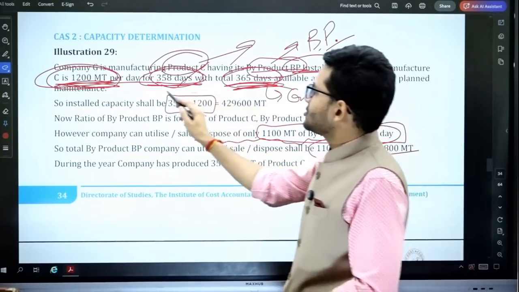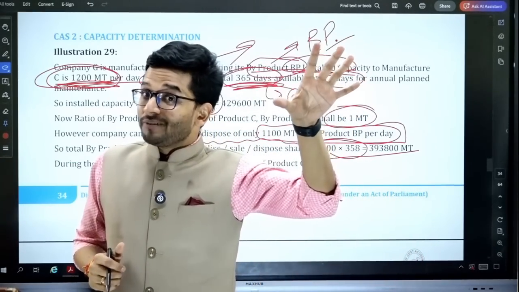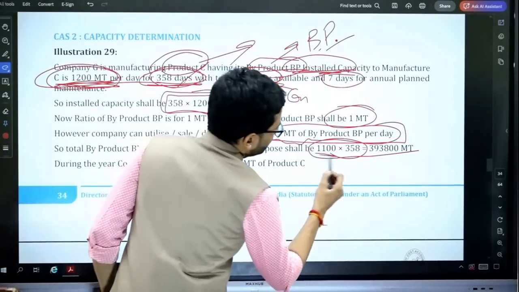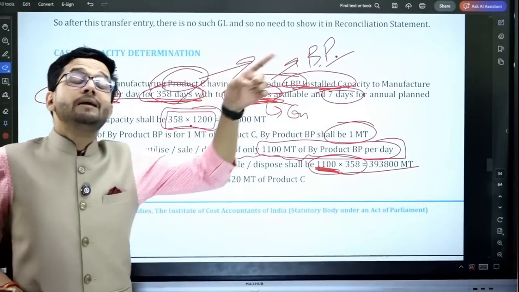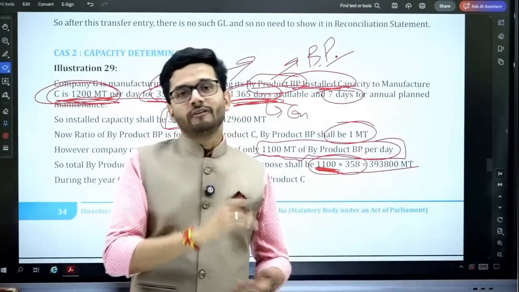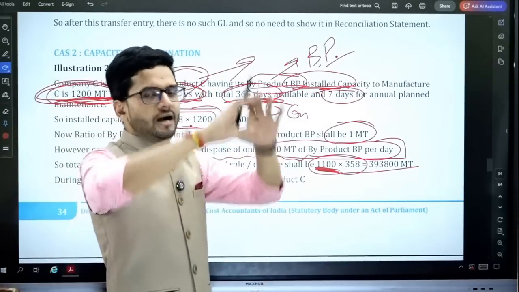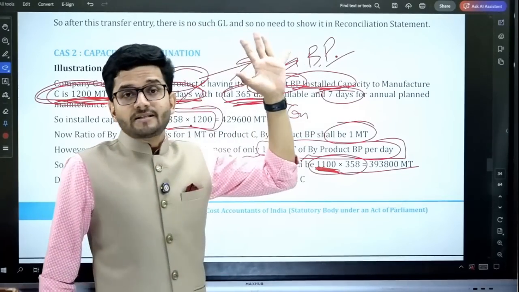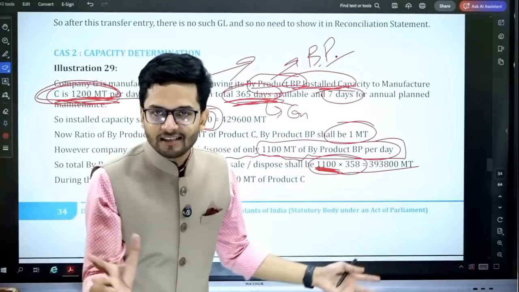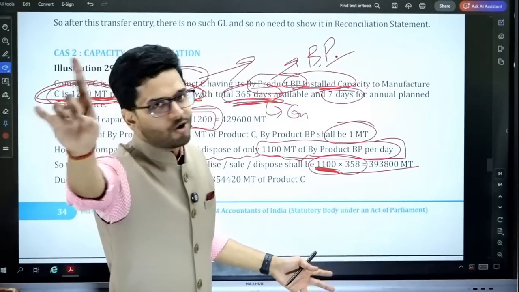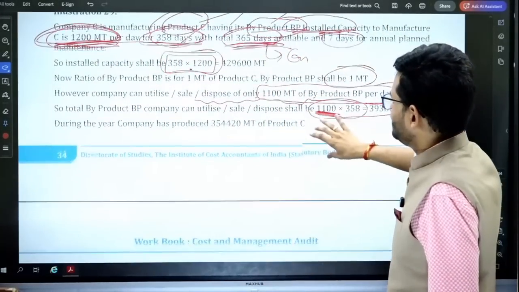So although the plant capacity is 1200 into 358, the byproduct, which is the actual finished good, can be prepared only up to the extent of 1100. So our installed capacity will be 1100 and not 1200. Again, limiting factor is the concept used over here. Although the plant capacity is 1200 metric ton, one of the byproduct finished good capacity is only 1100 metric ton. So our entire plant's installed capacity will be 1100 and not 1200, because 1100 is the bottleneck, it is the limiting factor.